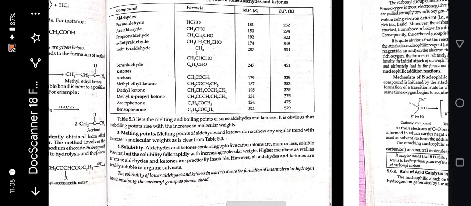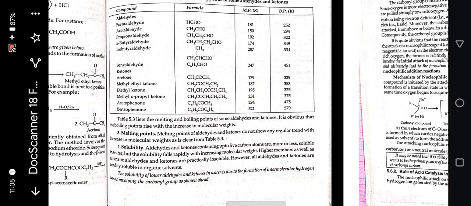Next is melting points. Melting points of aldehydes and ketones do not show any regular trend with increase in molecular weight, as is clear from table 5.3. Solubility: aldehydes and ketones containing up to 5 carbon atoms are more or less soluble in water, but the solubility falls rapidly with increasing molecular weight. Higher members as well as aromatic aldehydes and ketones are partially insoluble. However, all aldehydes and ketones are readily soluble in organic solvents.